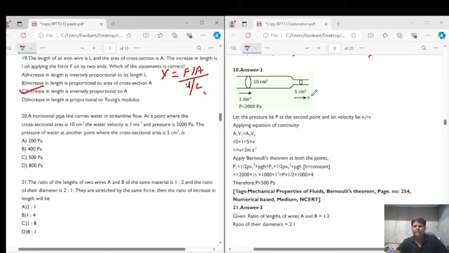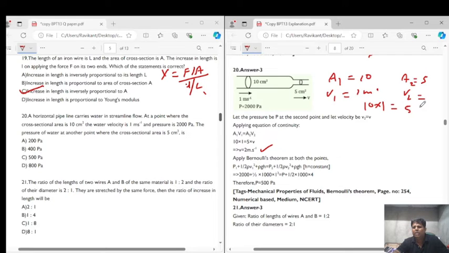Here the pressure is P and the velocity is V2. Now applying the equation of continuity, that is A1 V1 equals A2 V2, we get the velocity equal to 2 meter per second. So applying the principle of continuity, A1 V1 equals A2 V2, we have A1 as 10 centimeter square, V1 equals 1 meter per second, and A2 is 5 centimeter square. We need to calculate V2. So 10 into 1 equals 5 into V2. We get V2 equals 2 meter per second. Right. So velocity here is 2 meter per second.